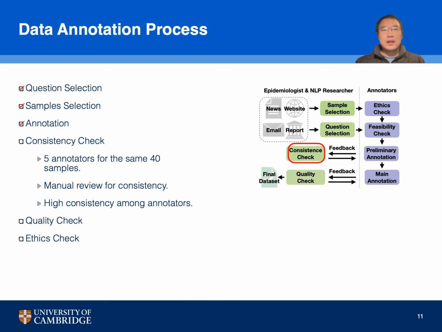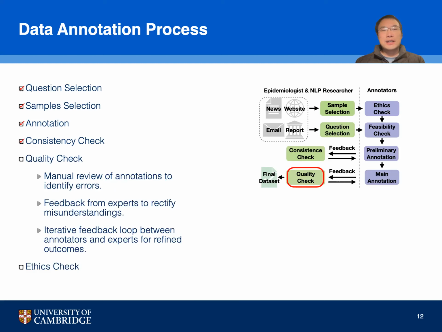accurately. In our commitment to accuracy, the consistency check is a crucial step in our data annotation process. We employed 5 annotators to work on the same set of 14 samples to ensure that the data labeling was not subjective, but rather uniformly understood and applied by all. This was followed by a manual review process to guarantee that the annotations were consistent across different annotators. The quality check is a vital part of our data annotation process.